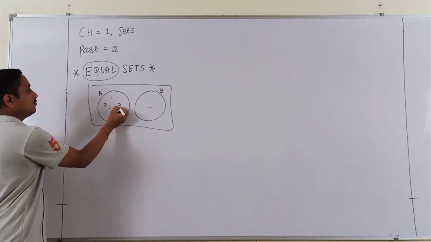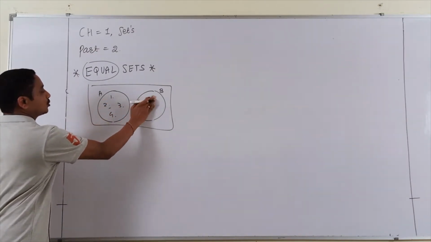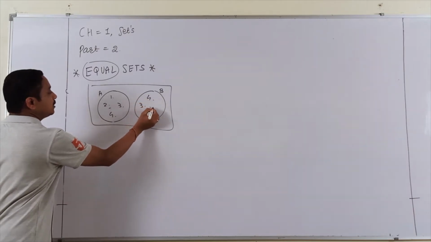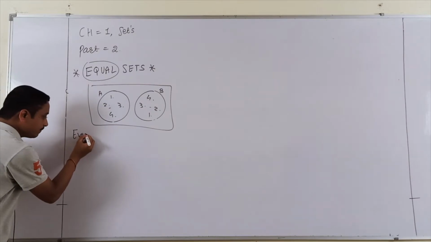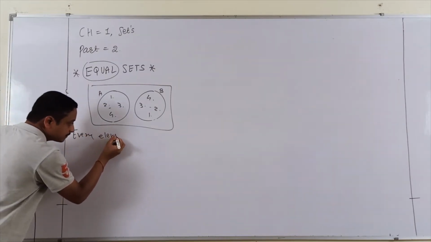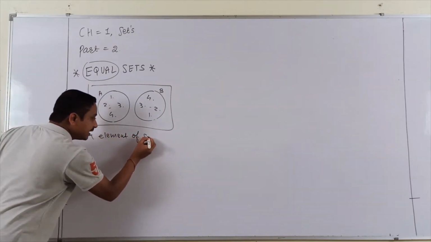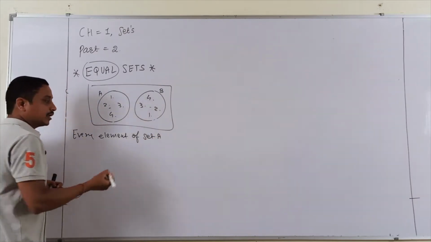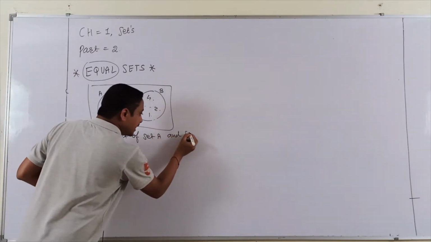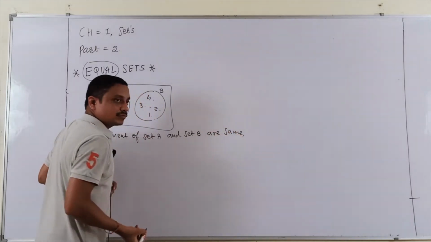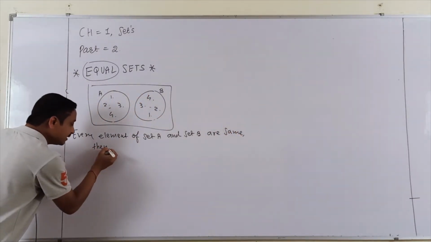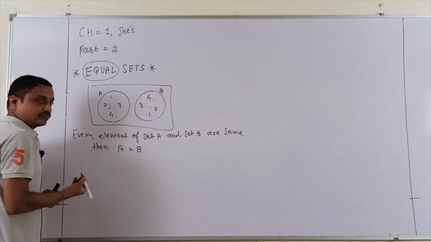Just like, remember, I am taking 1, 2, 3, 4 here, and here taking 4, 3, 2 and 1. So my answer is every element of set A and set B are the same. Then you can say A equal B.